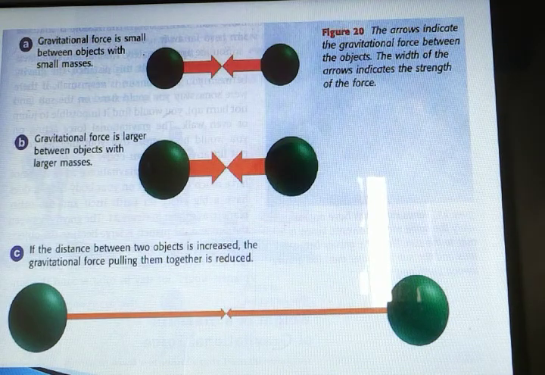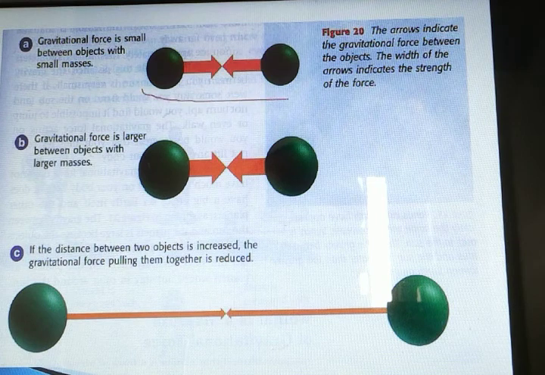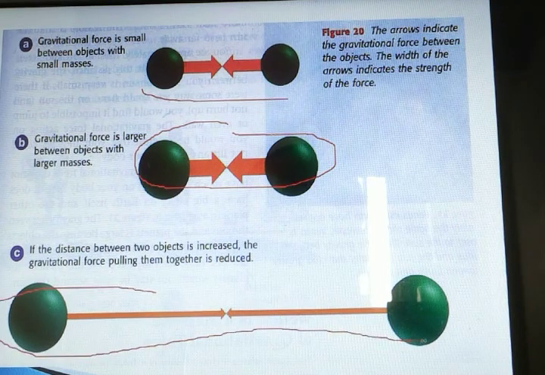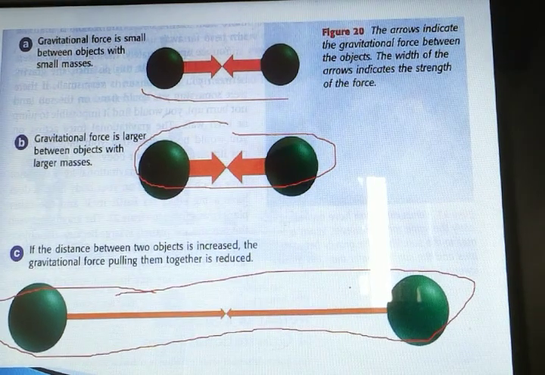Over here, a diagram is there. Gravitational force is very small for smaller masses. Gravitational force is larger for larger masses, and gravitational force is very less if the distance is more. More the distance, less is the gravitational force.